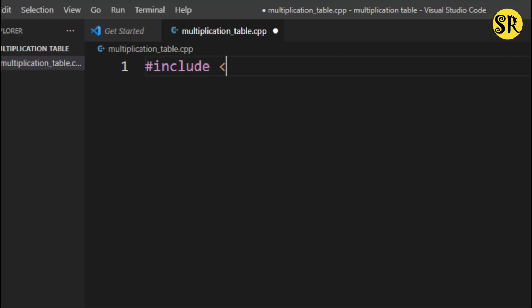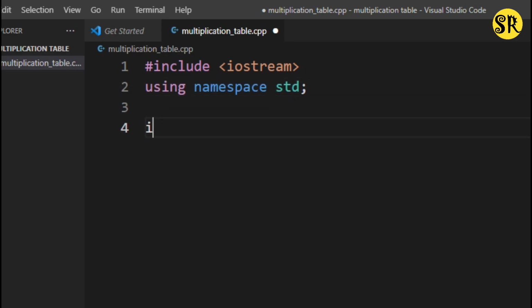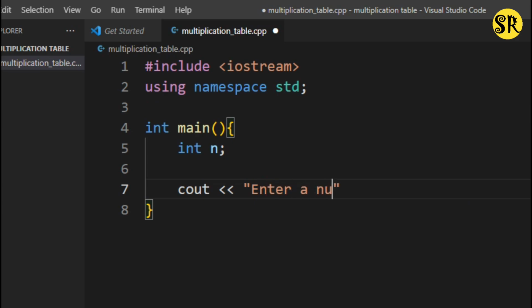First I will write the basic structure of C++. First I will create an integer variable n. Then I will take the input from the user, so I will print enter the first number and store the input in the variable n.